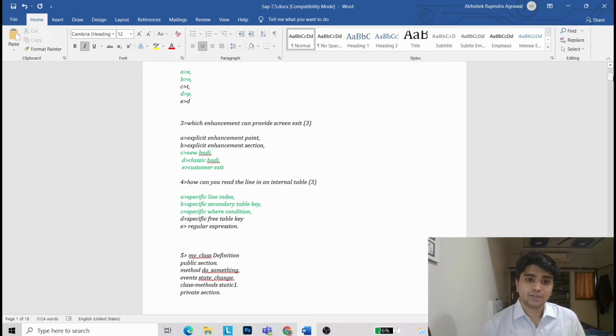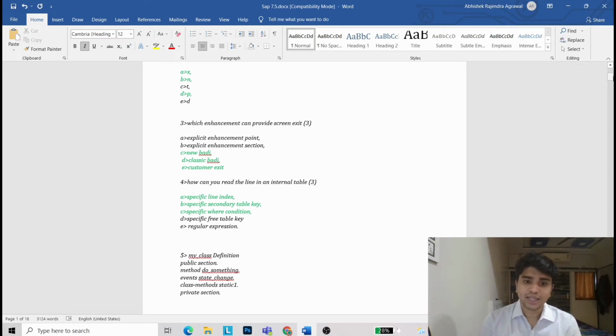Now coming to the third question. Third question is, which enhancement can provide screen exit? It is new BAdI, classical BAdI and customer exit. And this question that I am giving, it is very important, very important. Definitely these types of questions will be asked in your SAP exam. So take all these questions seriously.